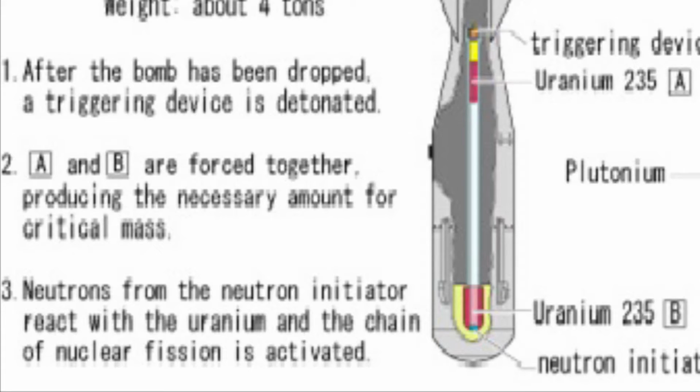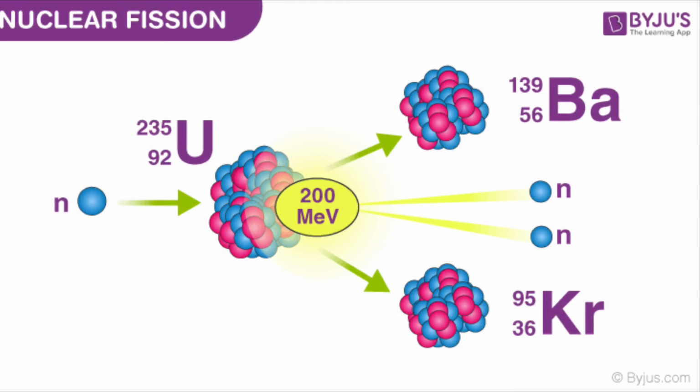These two chunks collided, gaining critical mass. Neutrons were then shot into the critical uranium-235 to start the nuclear fission process. The nuclear reaction caused by the impact of the neutron and unstable uranium-235 produced krypton-95 and barium-139, which are both radioactive material and dangerous to human tissue.